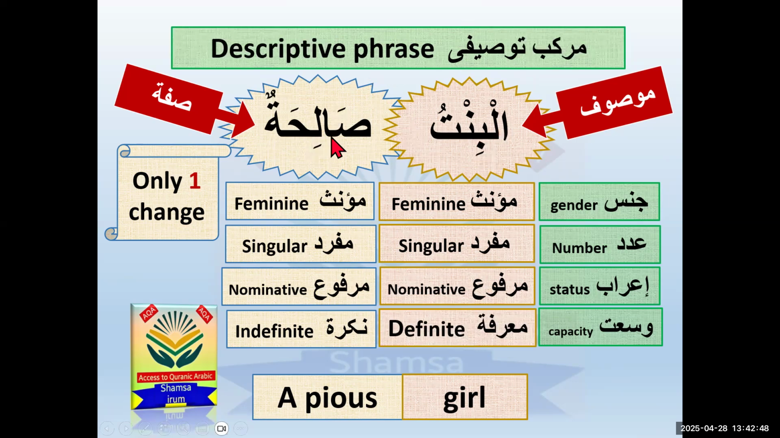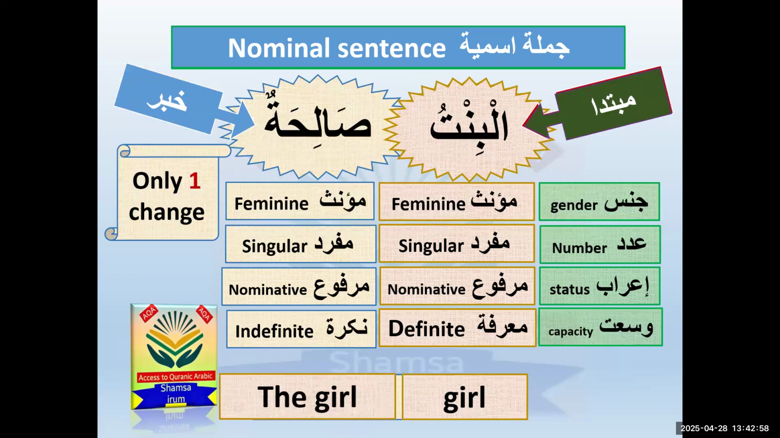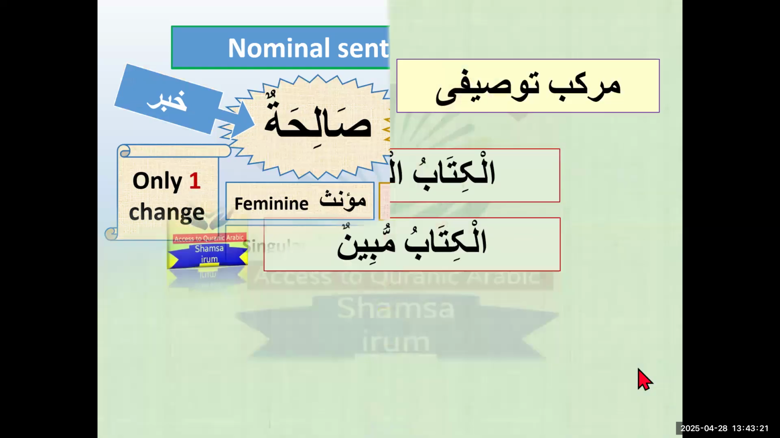So it fulfills the requirement for the mubtada and khabar. So mawsuf will convert into mubtada and sifa will convert into khabar, and mubtada and khabar make jumla ismiya. So the translation: first we will translate the mubtada, which is the girl. Al bintu means the girl. The girl salihatun is pious. The girl is pious. In this way, we convert the phrase into a sentence. This is a very, very easy topic, alhamdulillah.